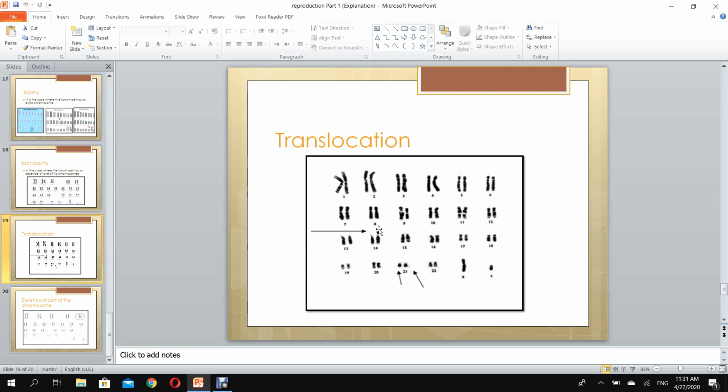So this is a translocation. Chromosome 21, we have an extra copy of chromosome 21 found on the top of chromosome 14. So chromosome 21 is placed on chromosome 14. So this is translocation, when one of the chromosomes is translocated onto the other one.